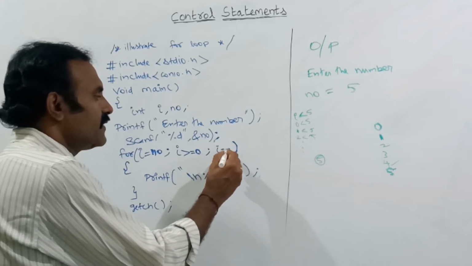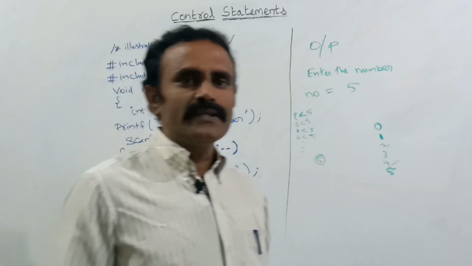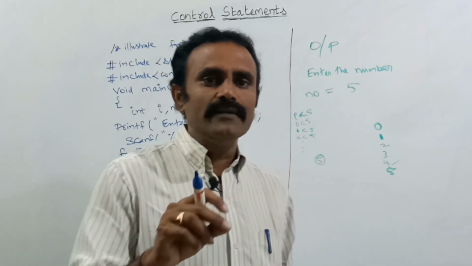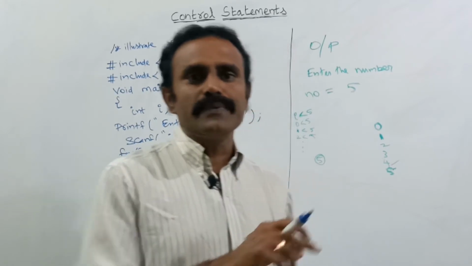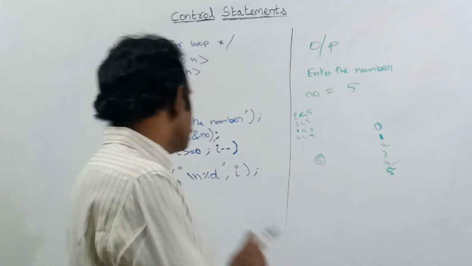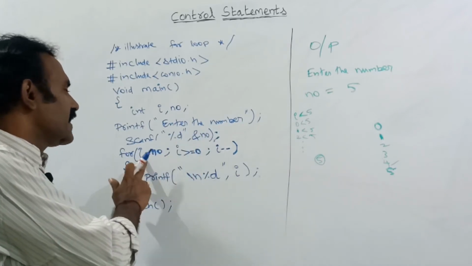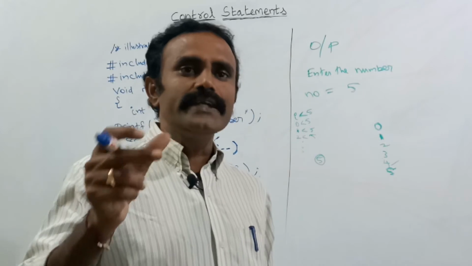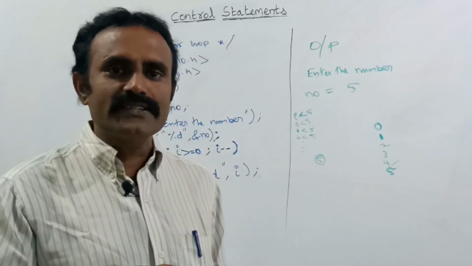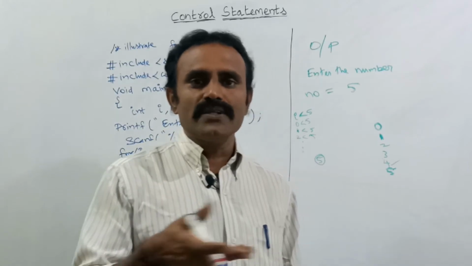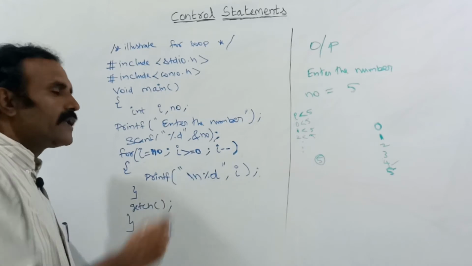If you give the minus value, each and every time the previous value of I will be decremented, that is minus 1 from the previous value. Suppose we are giving 5, then 5 is the current value, 5 will be decremented by 1. 5 minus 1 is 4. After the second iteration, 4 minus 1 is 3, like that, up to the condition I greater than or equal to 0.